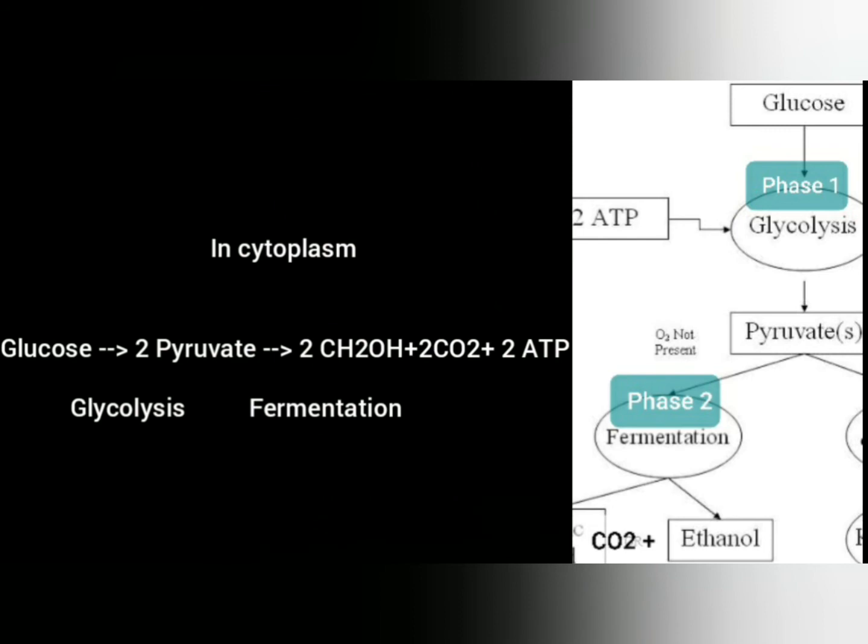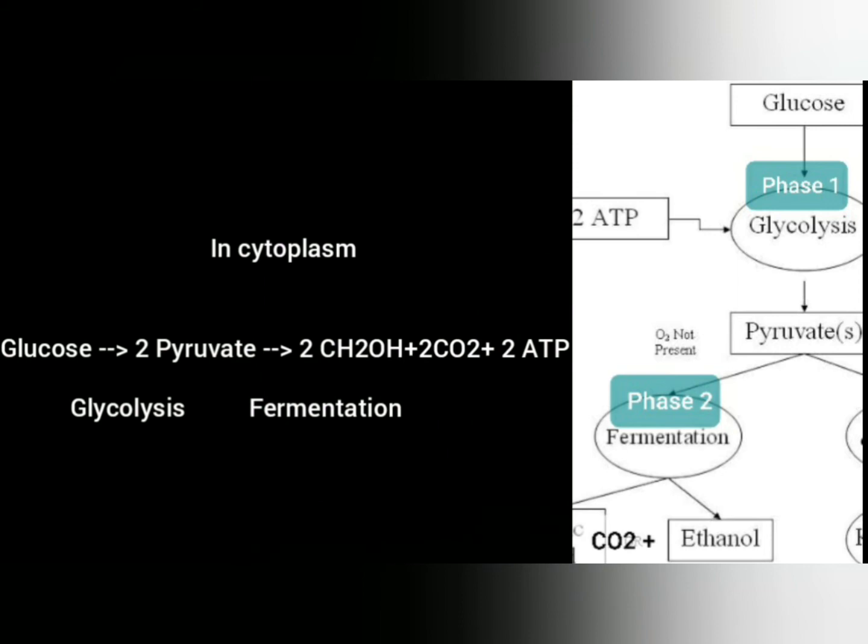After that, these two molecules of pyruvate, without using oxygen, means in the absence of oxygen, break down into ethanol, carbon dioxide and energy, and the energy released here in anaerobic respiration can form only two molecules of ATP.